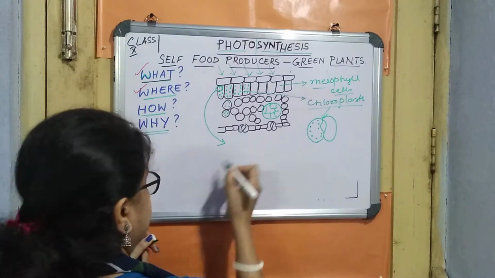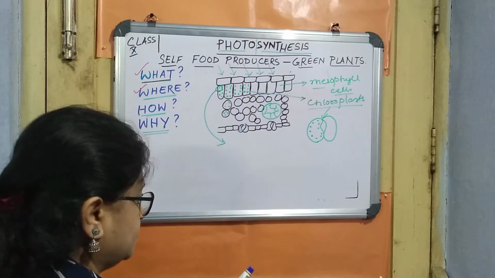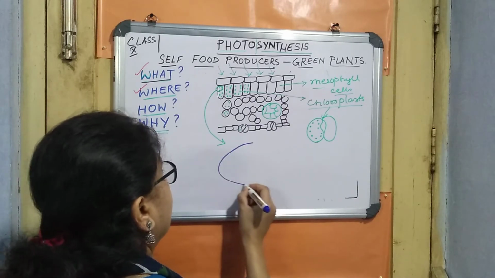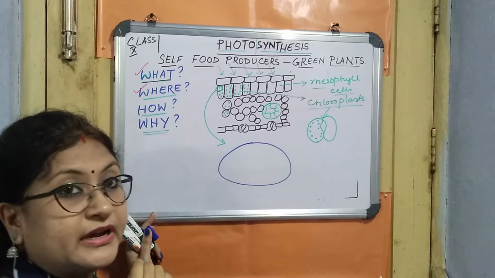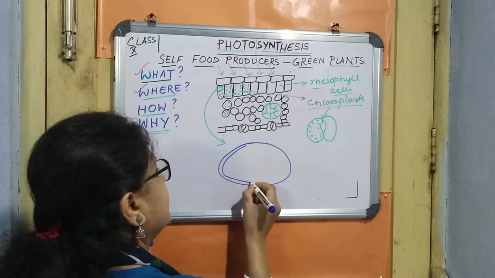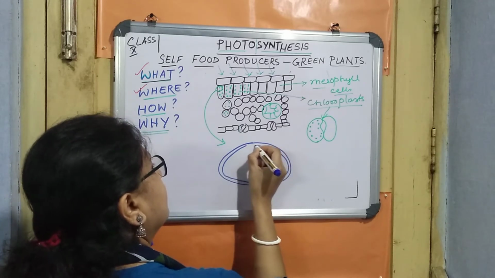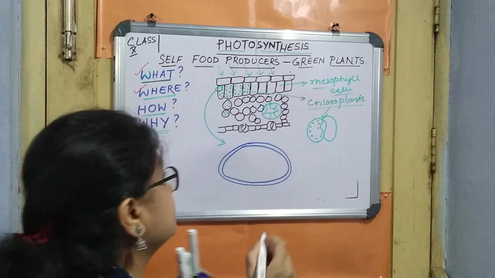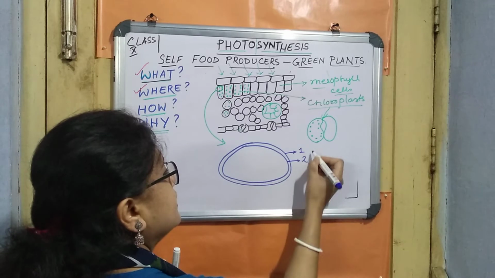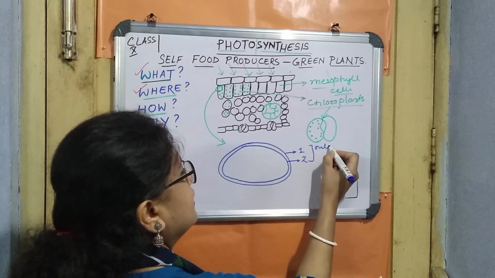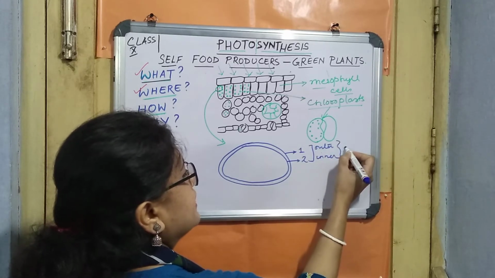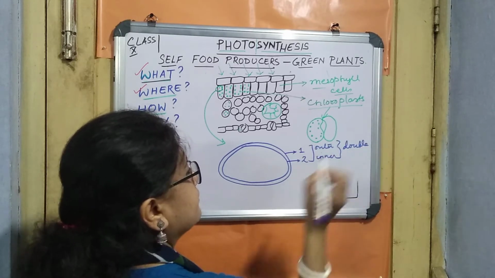So let me draw over here. I think you will be able to see. It's an oval structure, right? And here I will draw another membrane. So this is the outer, number one, and this is the inner. We can write over here outer membrane, inner membrane, or altogether we can write double membrane, right?